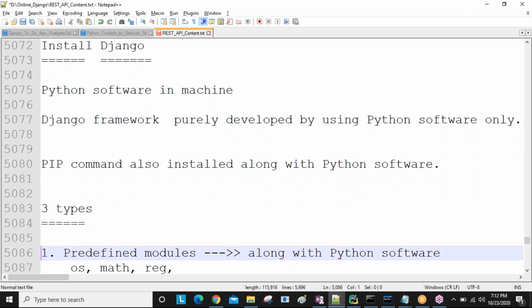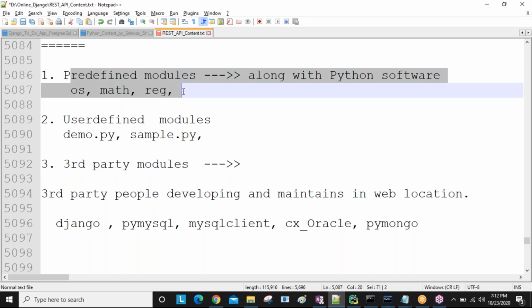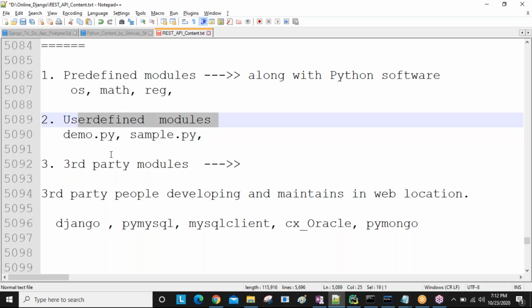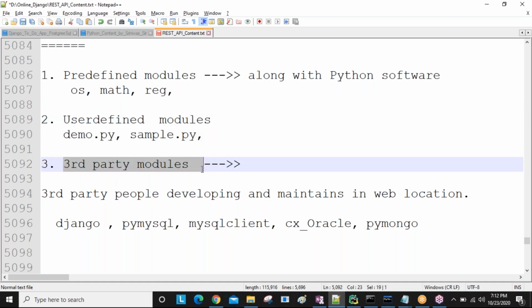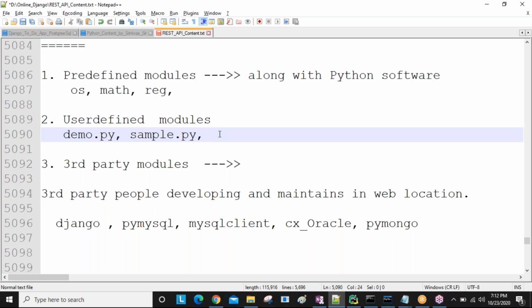You already know we have three types of modules: predefined, user-defined, and third-party. The modules that come along with Python software we call predefined modules. Modules that you write as a developer are user-defined modules. Third-party modules do not come with the software and you are not developing them. Somebody else, third-party people, develop and maintain them in an internet location. So by using the pip command, we get these third-party modules into our local system.